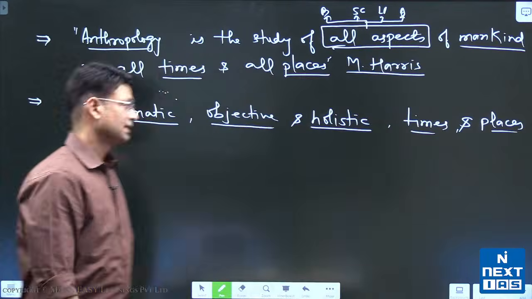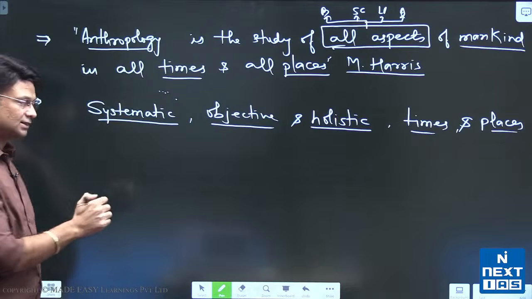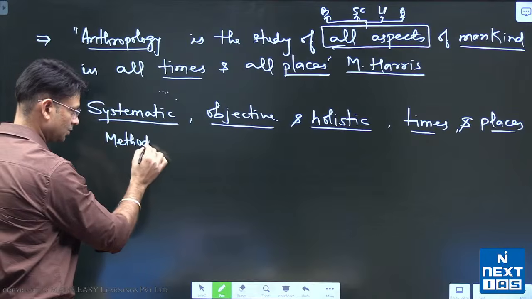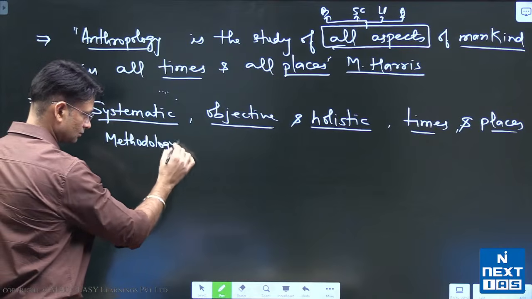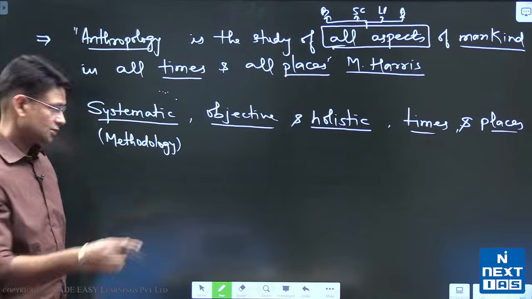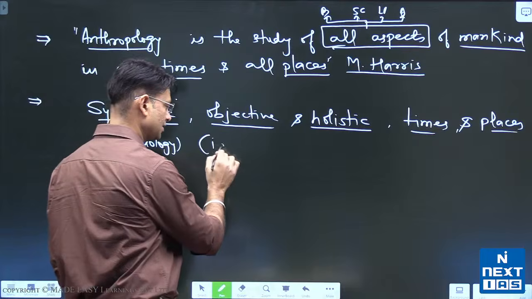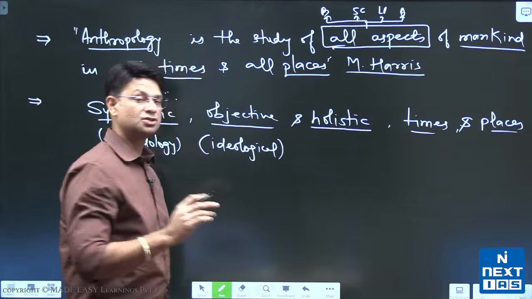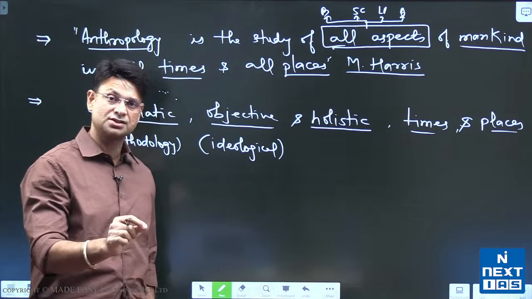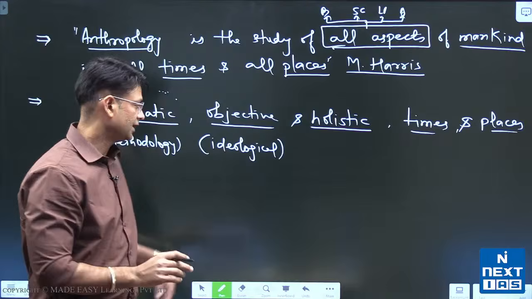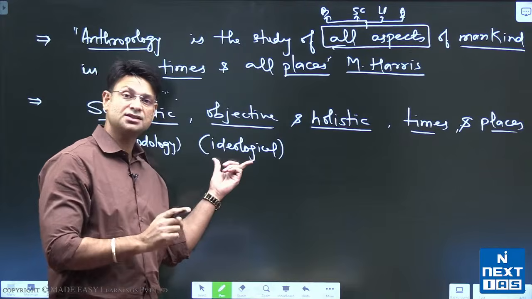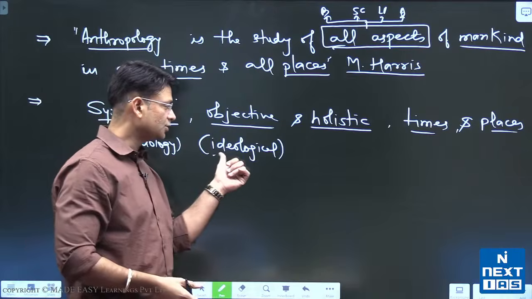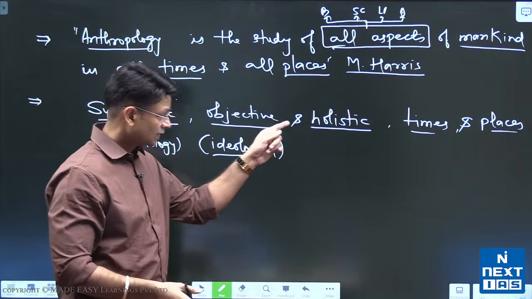This is a definition that reflects the methodological dimension, how anthropology studies. It showcases the ideological dimension of anthropology. That means anthropologists do not judge the native cultures or any culture that they study. So that is the ideological dimension of anthropology.